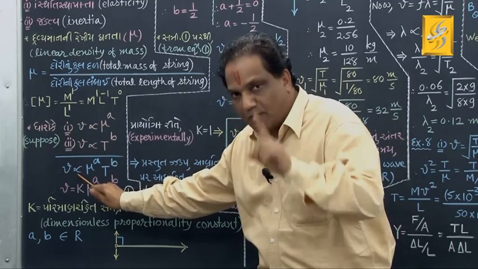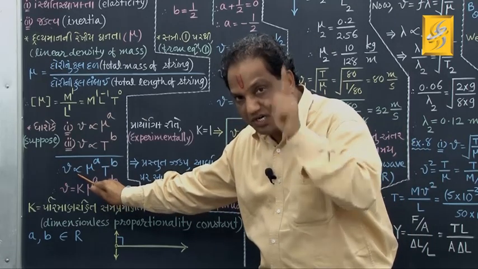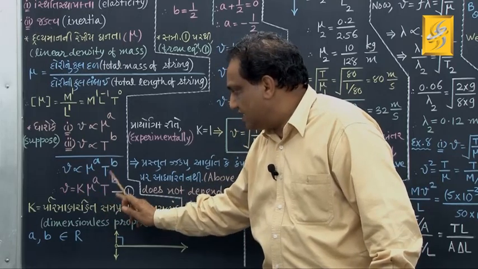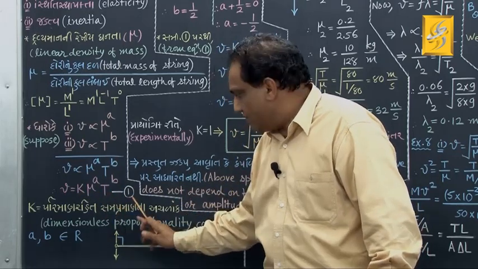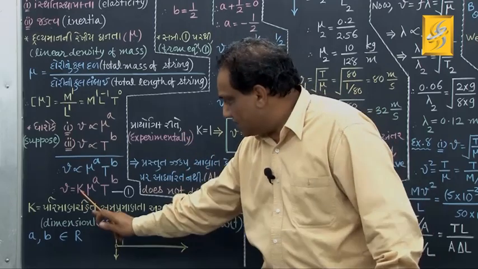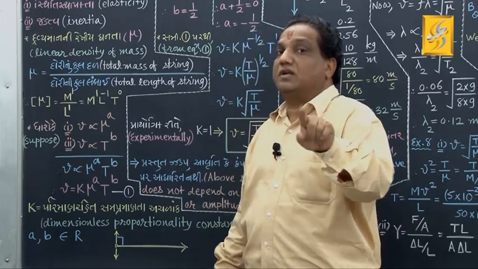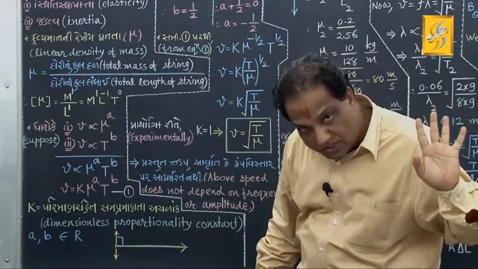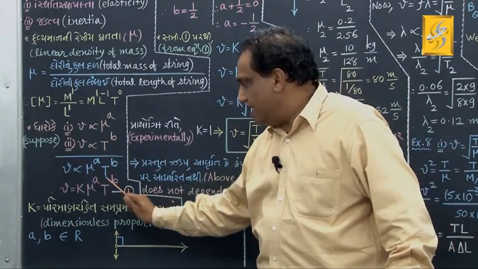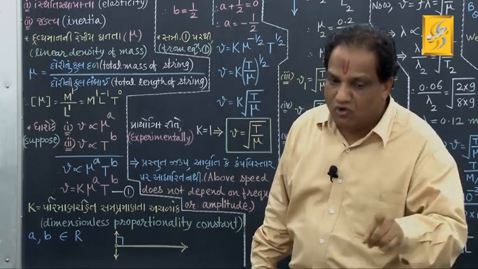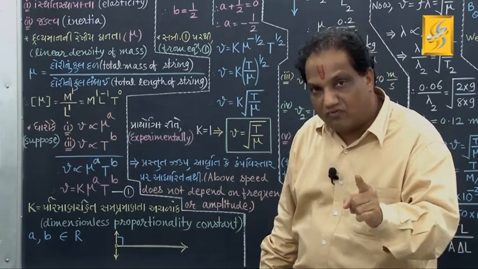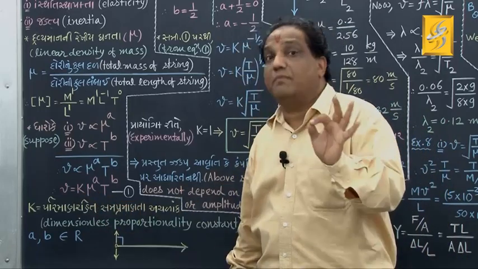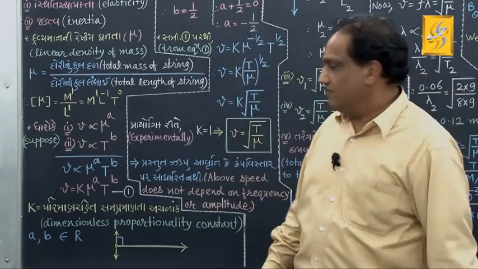Remove this sign of proportionality, put proportionality constant capital K, mu raised to A as it is, T raised to B also as it is. Give it equation number 1. What is capital K? Dimensionless proportionality constant. And A and B belong to R. Values of A and B we have to find out using dimensional analysis, and value of K is to be determined practically. Got it? Fine.